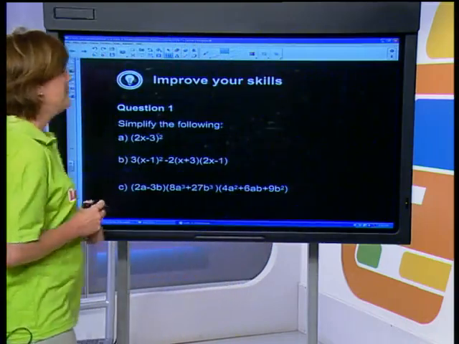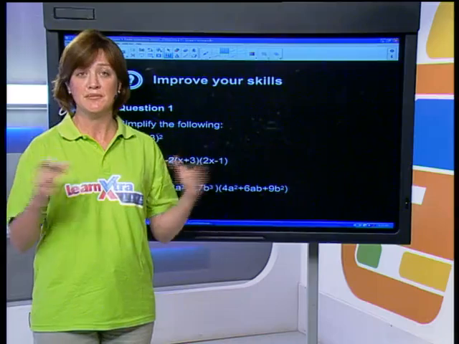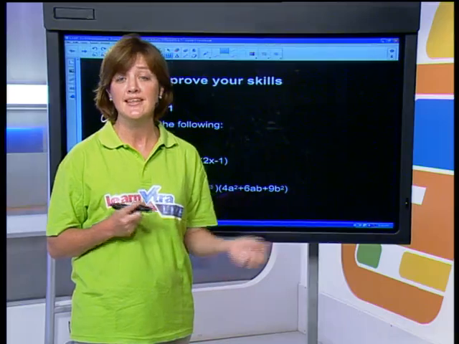In the meantime, we're going to move on to some typical algebra and some typical questions you can expect in your exam. One of your typical instructions that you'll get in an exam is to simplify. Simplifying is asking you to get rid of any brackets that you have in your sum and reduce your sum down to as simple a form as you can get it to.